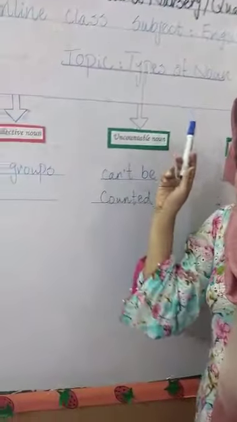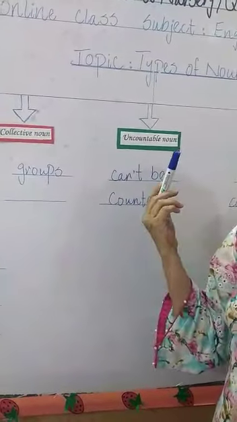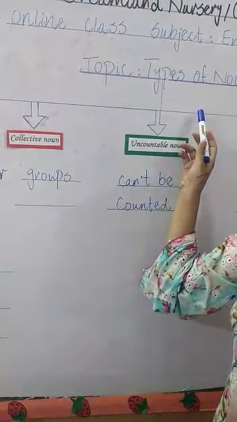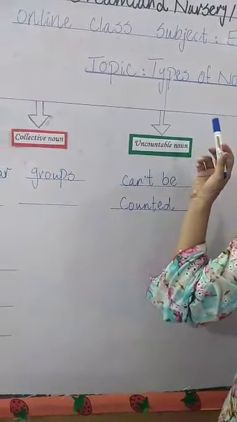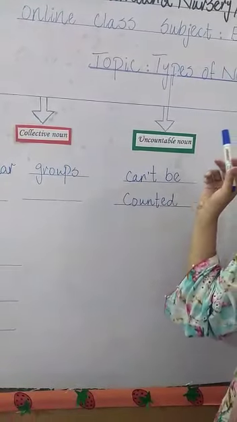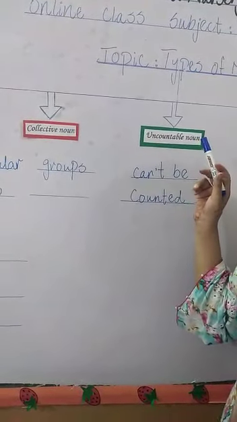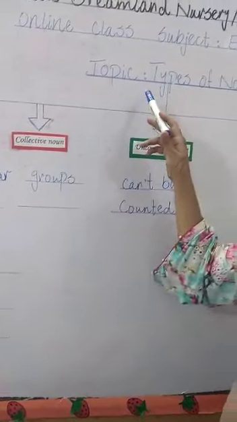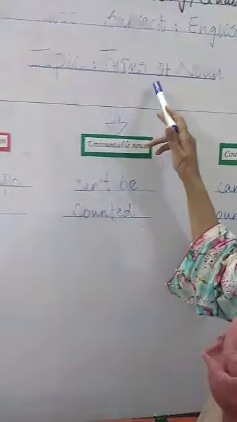Student, do you remember what a noun is? Can you tell me? Revise in your mind and then tell me what a noun is. I am giving you a few seconds and then tell me. Yes, a noun is a name of a person, place or thing. Okay, now today we will see how many types of noun there are.